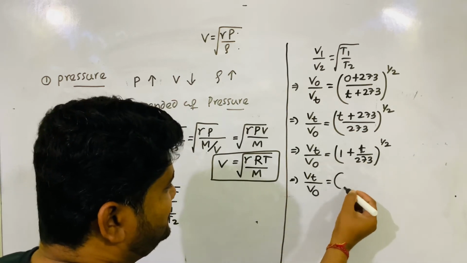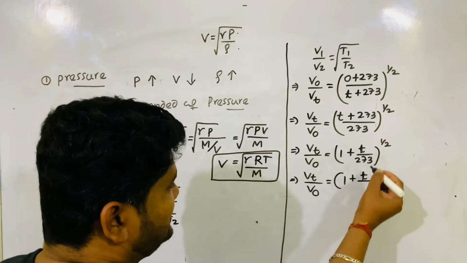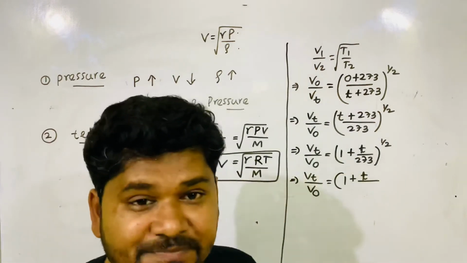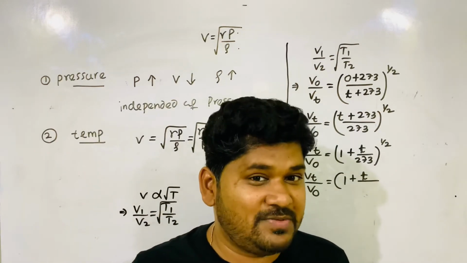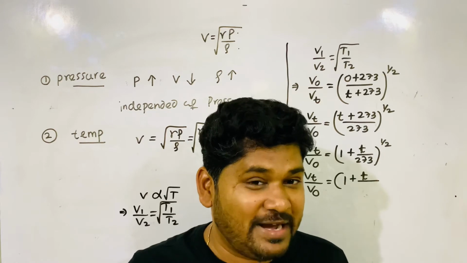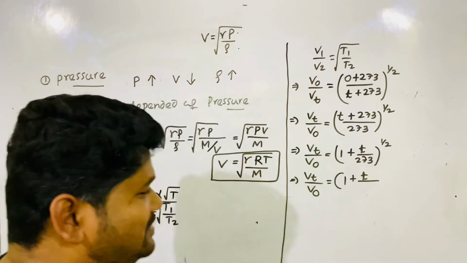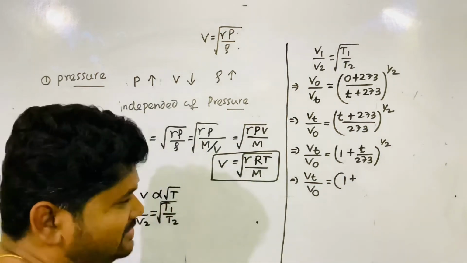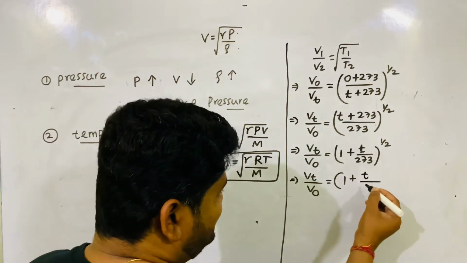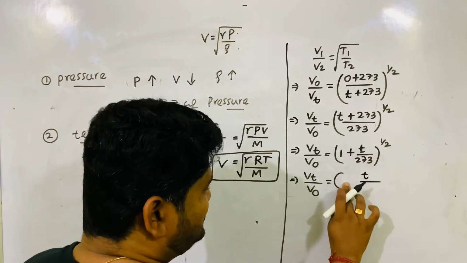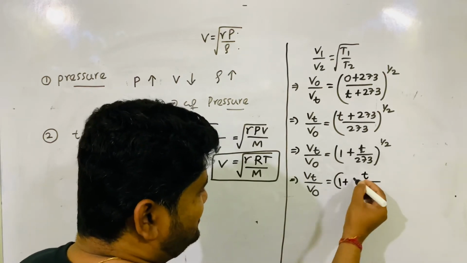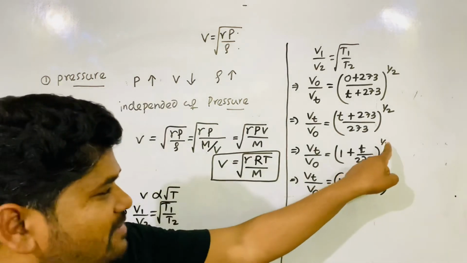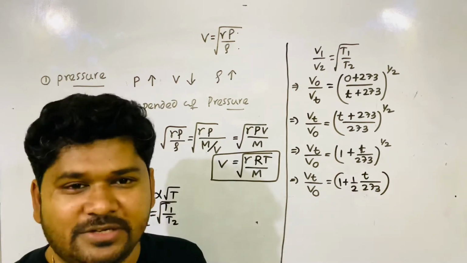Vt by V0 is 1 plus t by 273, to the half power. How will I expand the half power? Which theorem do I have to use? What do we always use in physics? Binomial theorem. We use the binomial theorem and neglect the higher power terms because the second term is very small. Generally, how do we use the binomial theorem? Just multiply the power with the second term.